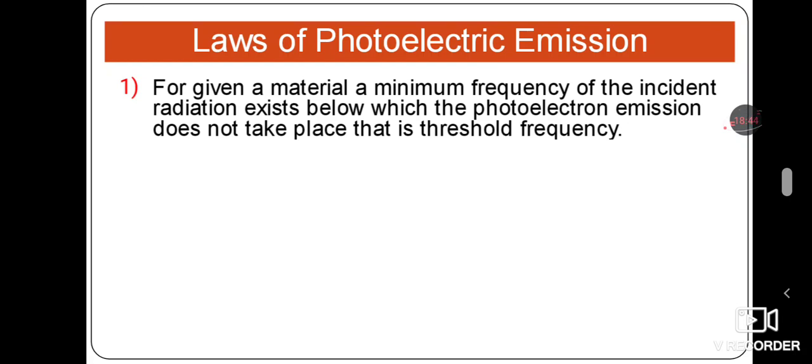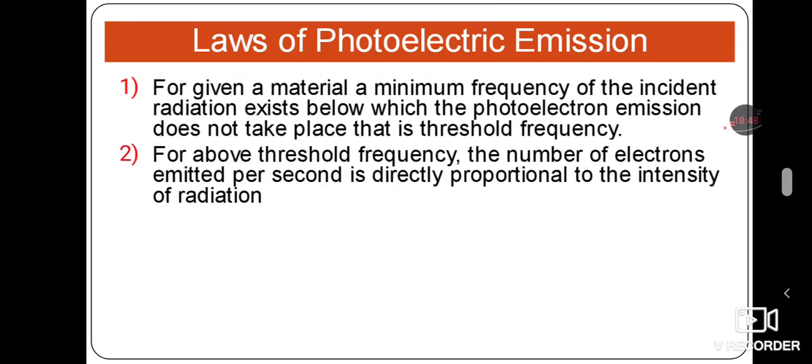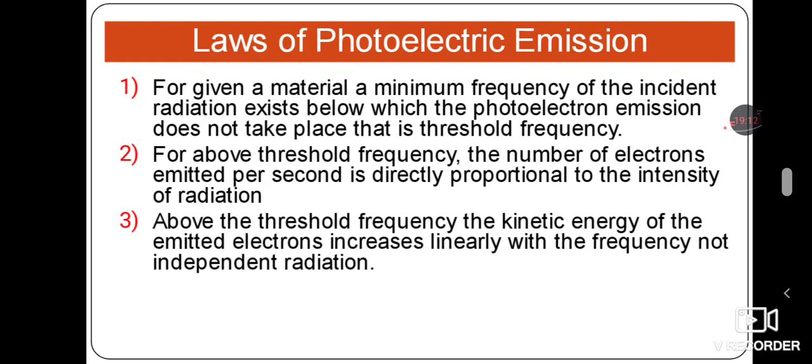These laws are important for 3 marks. Second, above the threshold frequency, the number of electrons emitted per second is directly proportional to the intensity of the radiation. Once the threshold frequency is sufficient, the number of electrons coming out of the metal surface per second is directly proportional to the intensity of incident radiation.